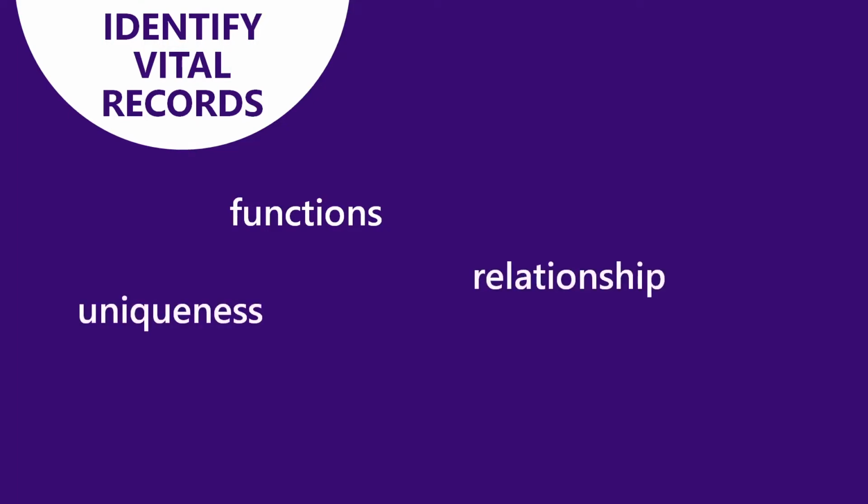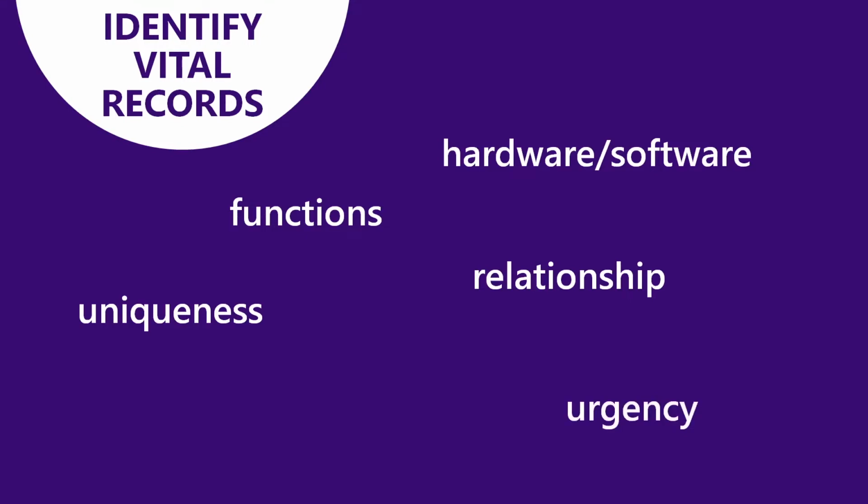First, you need to identify your vital records. Define the essential functions of the office and identify the records that support those functions. Consider the uniqueness of each record and the relationships between records. Consider any hardware or software necessary for access. How soon after the disaster will you need the records? How long do the records legally need to be kept?